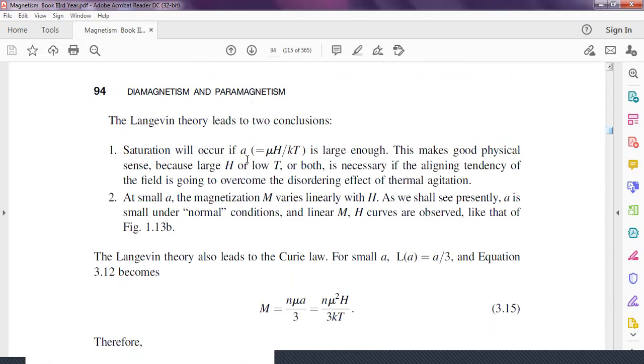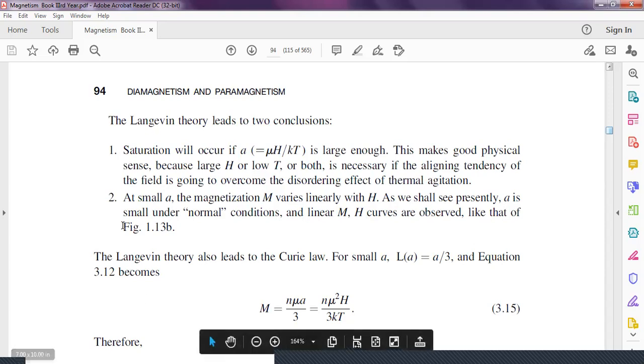The situation will occur only if a equals mu H upon kT is large enough, which makes good physical sense, because a large H or a low T is necessary if the alignment tendency of the field is going to overcome the distorting effect of thermal agitation. And for a small a, the magnetization M varies linearly with H. As we shall see, a is considered a small number. Under normal conditions, the linear M and H curve is observed like that in the figure above.